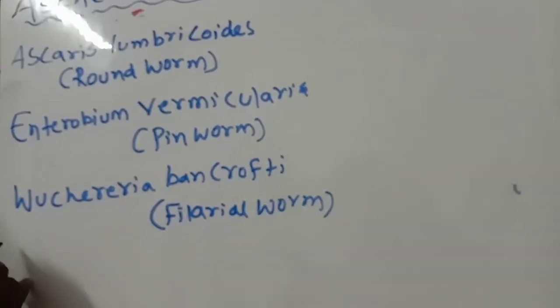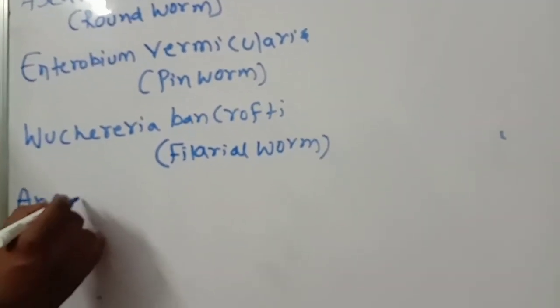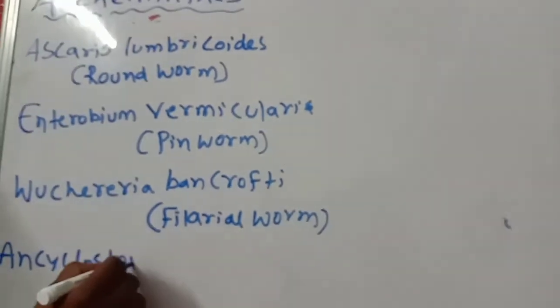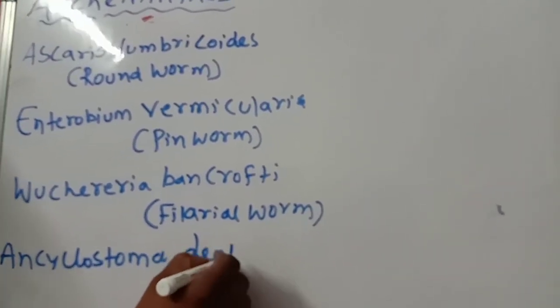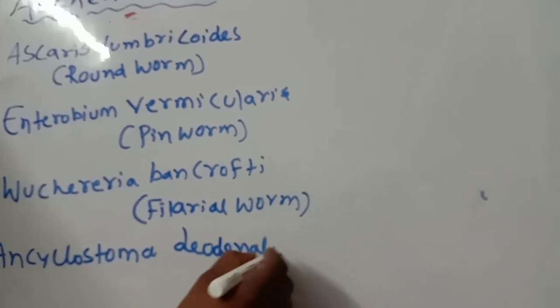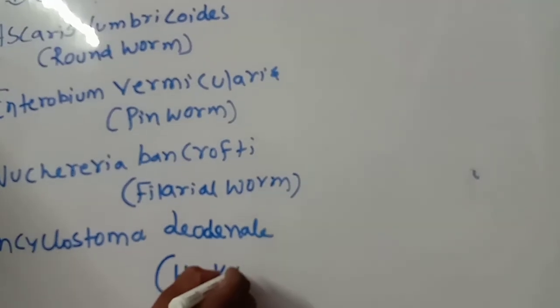Next, another important one, Ancylostoma duodenale. This one is the hookworm.